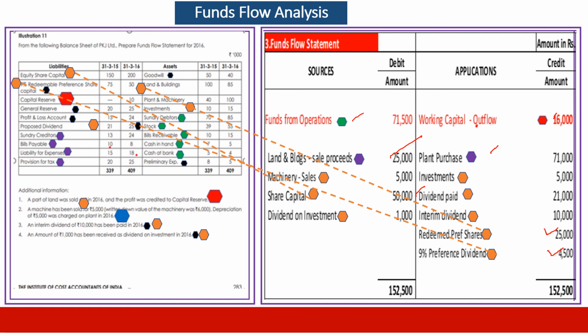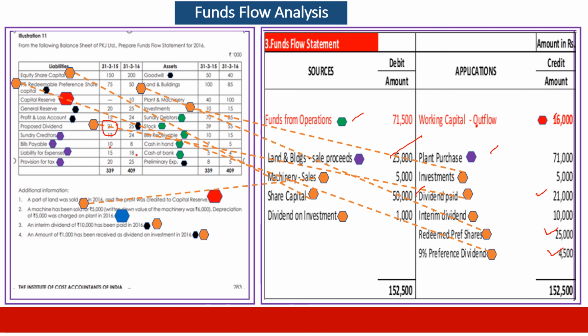These two transactions I was just explaining. Third, we have investments. 10,000 investment was there. It became 15,000, which means we purchased another 5,000 of investments. Fourth, preference proposed dividend. We provided for 25,000. Last year we had 21,000 as the provision, which we will be paying off now. 21,000 is paid.